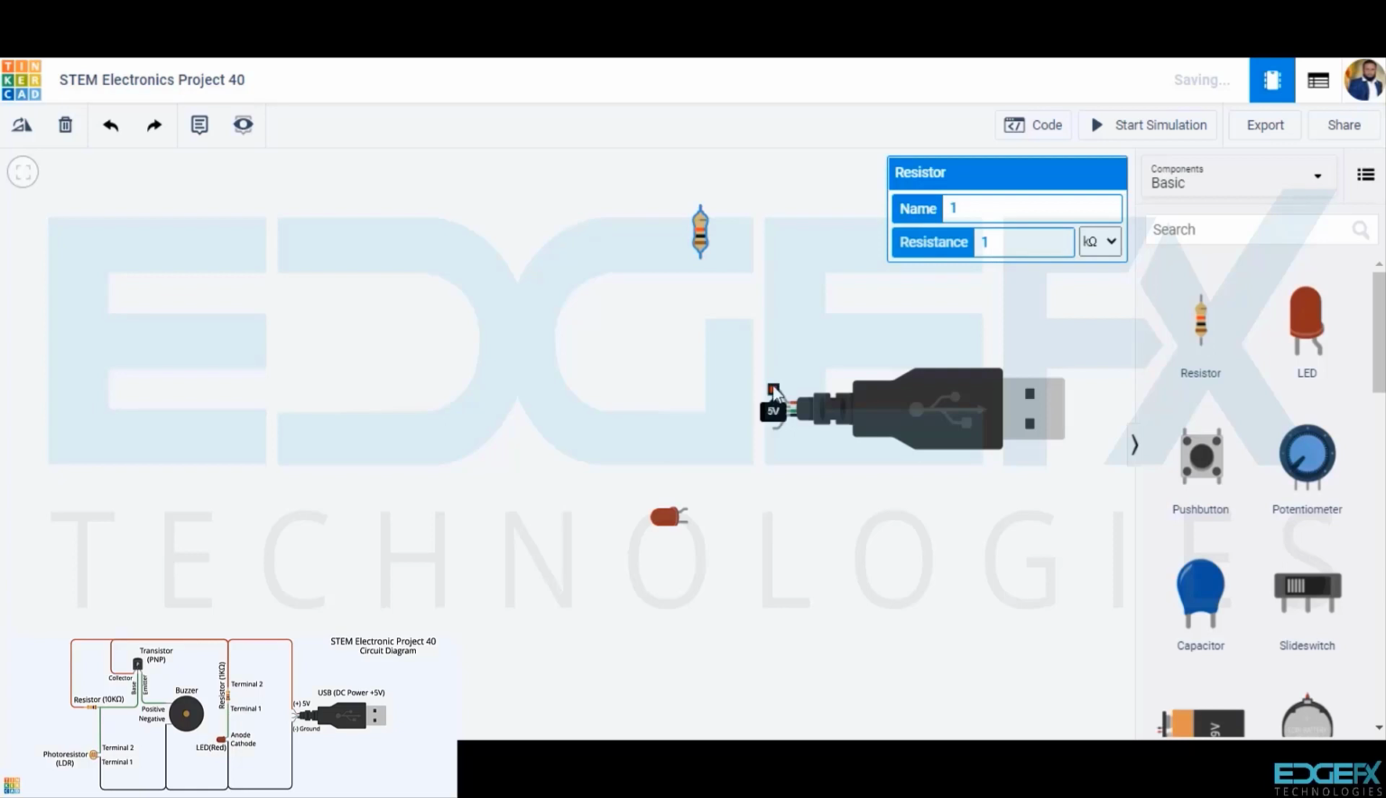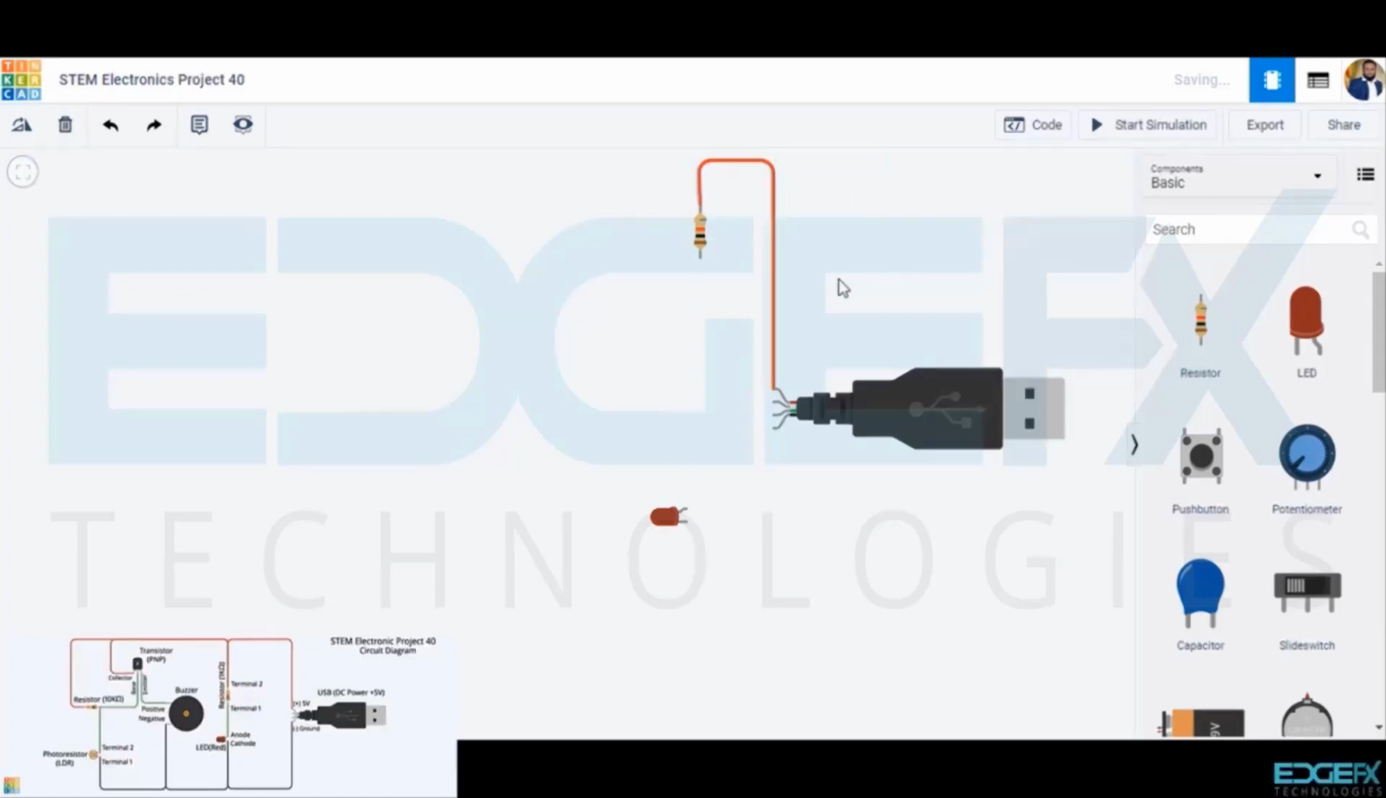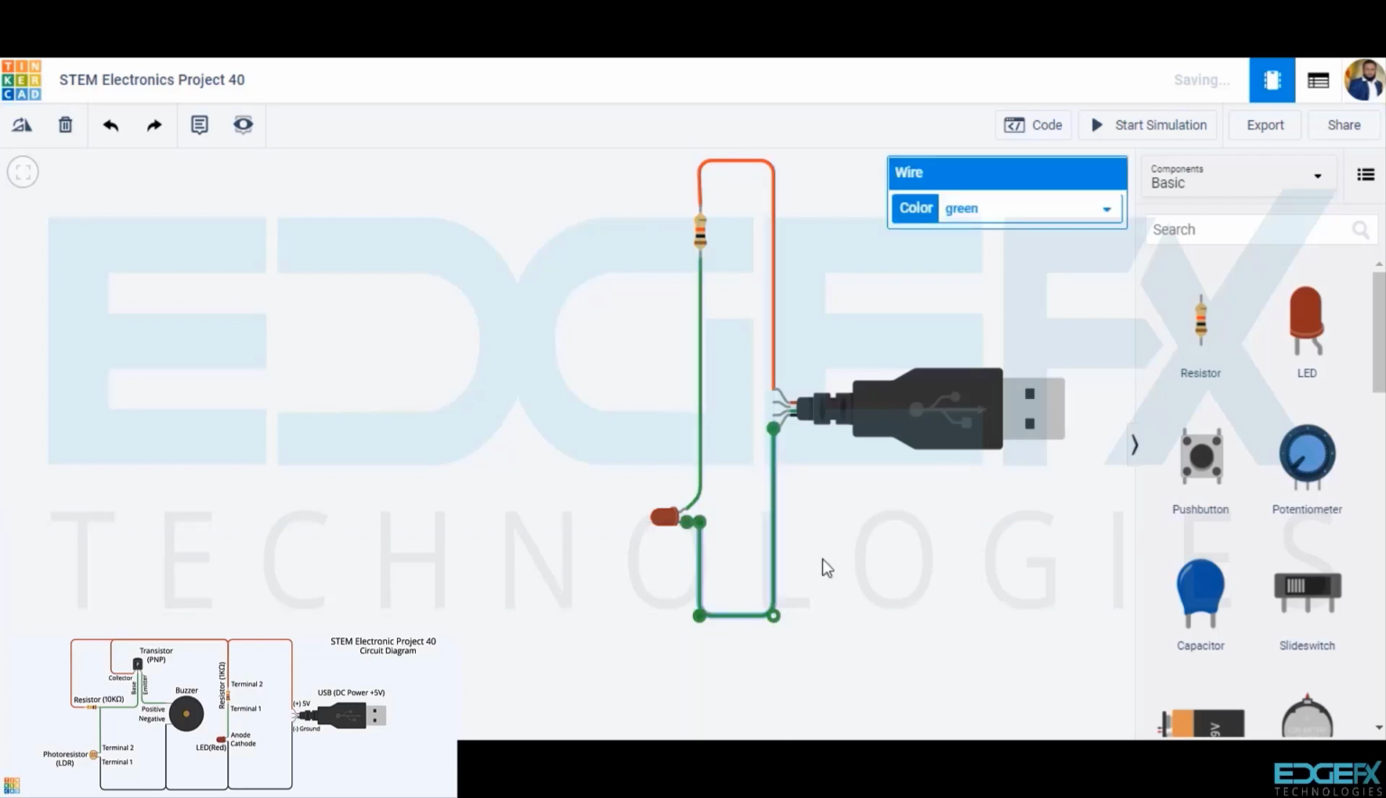We will connect as follows: the 5-volt positive of the USB to the terminal 2 of the resistor. This is the positive line, so we shall select the wire color red. Terminal 1 of the resistor to the anode of the LED. Cathode of the LED to the ground of the USB connector. This is the negative line, so we shall select the wire color black.